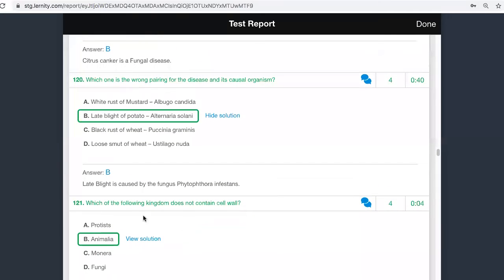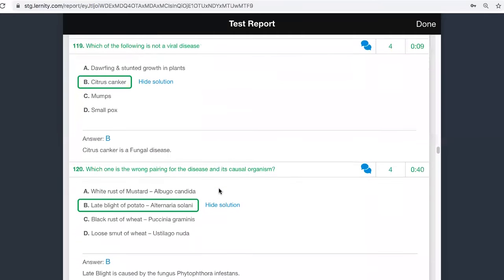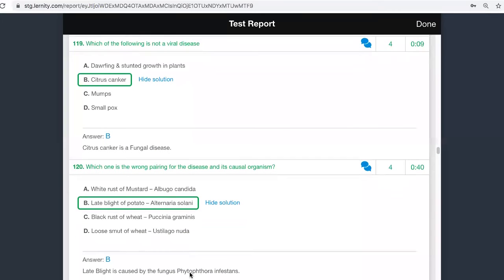The next question, 121. Okay, children, please take down this thing. This point alone, at least write it somewhere and keep, because you might not be going through this paper later. So at least if there is a chance, you might go through your notes. Late blight is caused by Phytophthora infestans.